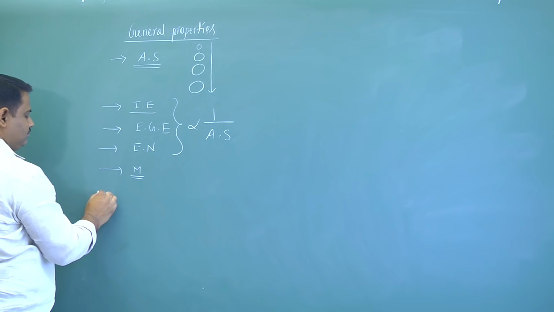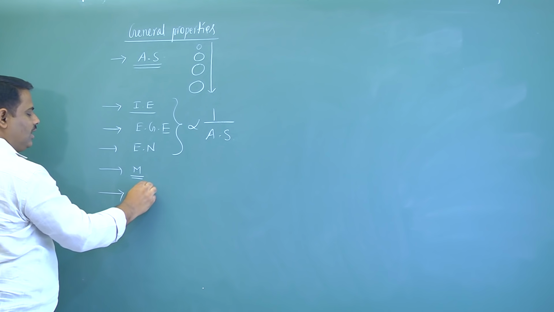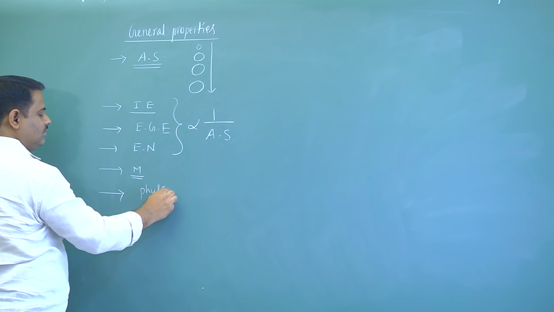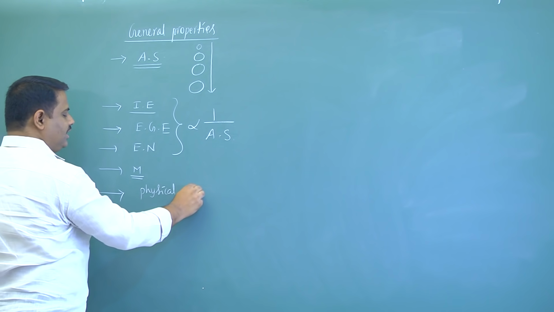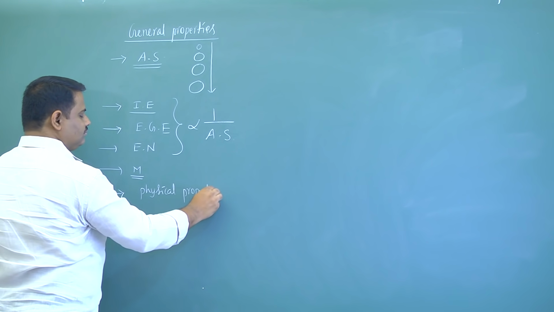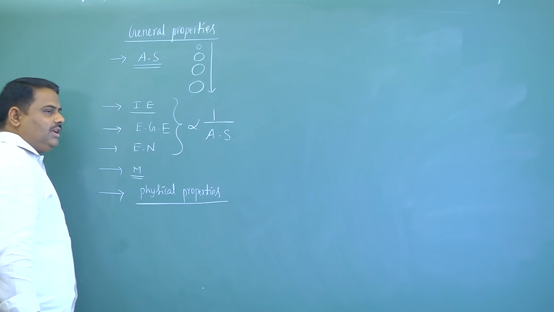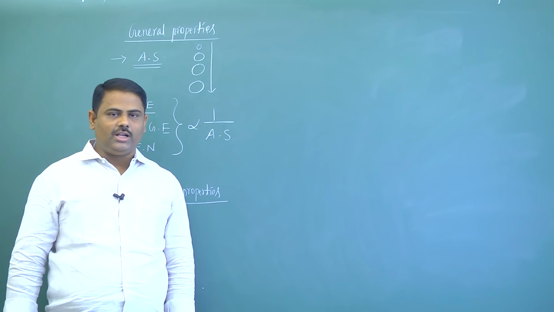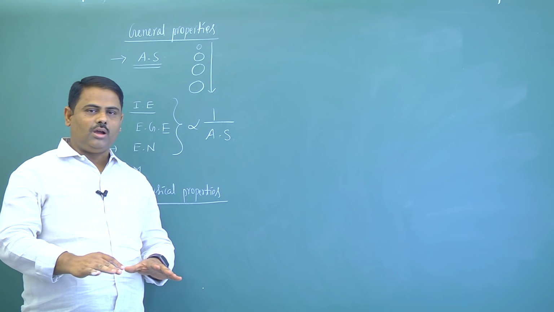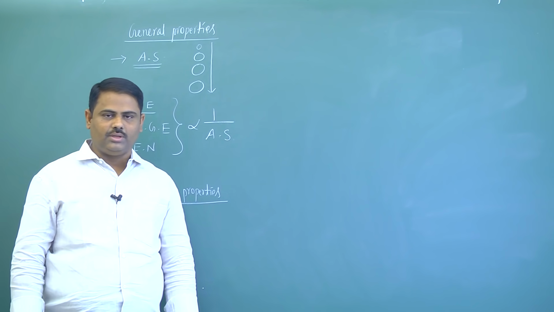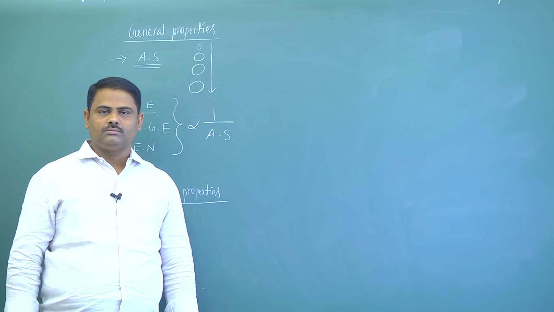Now, what are physical properties? Generally, nitrogen is a diatomic gas, remaining all are solids at room temperature.